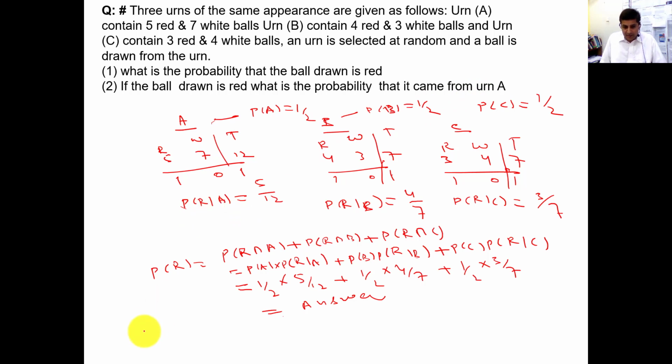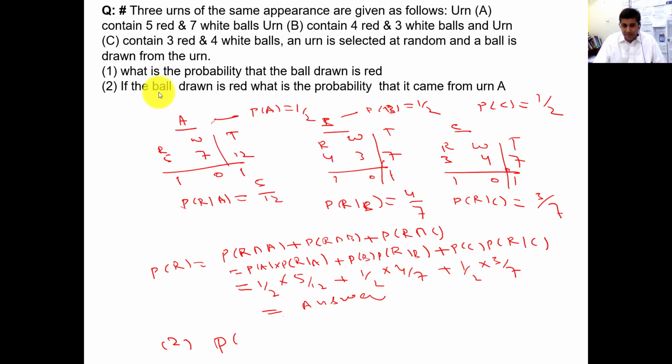We already solved this. So for question number 2, they are not asking you about the red ball, because in the first question they asked what the probability is that the drawn ball is red, and we do not know whether the drawn ball came from A, from B, or from C. So in this scenario we add all possibilities. There is a possibility that it came from A, from B, or from C. So we add, because in probability, if you remember the union rule, we add all the possibilities. So we calculate this, the probability of a red ball.